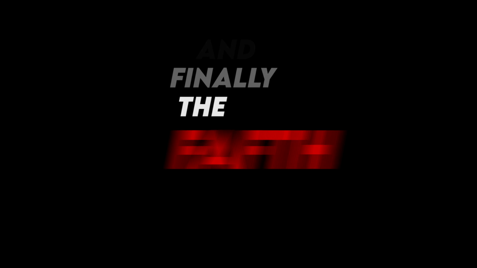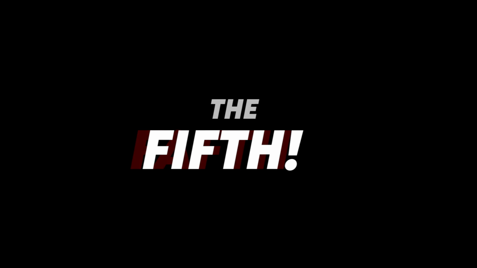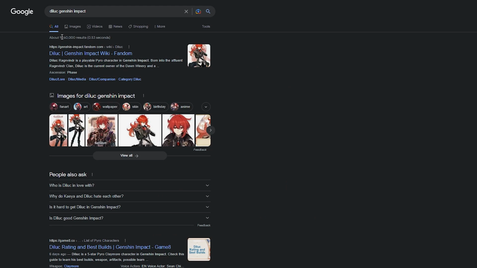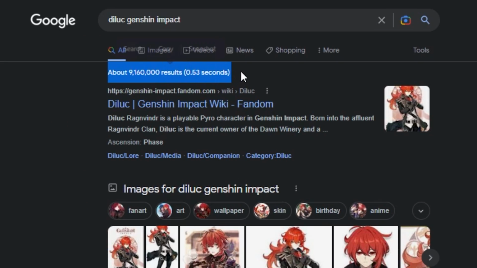And finally, the fifth and final metric I used was simply Google search results. What I did here is I go to a Google search bar and type in the character's name followed by Genshin Impact to limit it as much as possible, and then take the number that Google shows you under it, and just there, that's as simple as that.